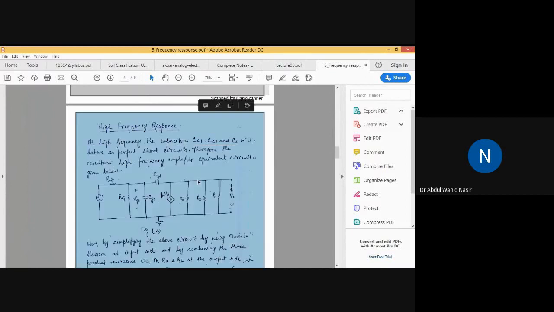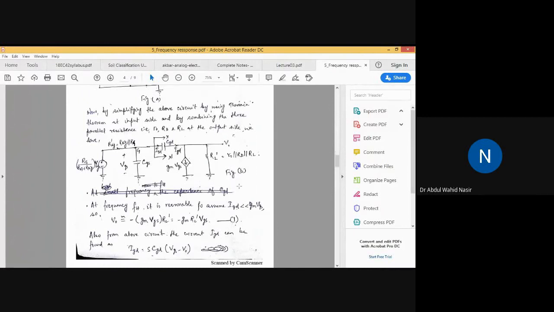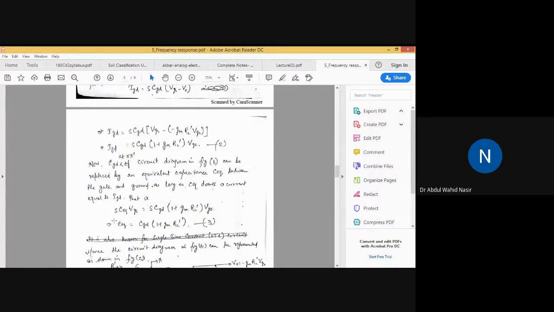Clear? Now what have we done? We have simplified the input side and output side. After simplification, we got the circuit. Now again, we have replaced this CGD by a capacitance C equivalent by making some assumptions. But the current IGD in both the cases should be equal. So for that, we find the value of C equivalent. We got the value of C equivalent like this. Clear?